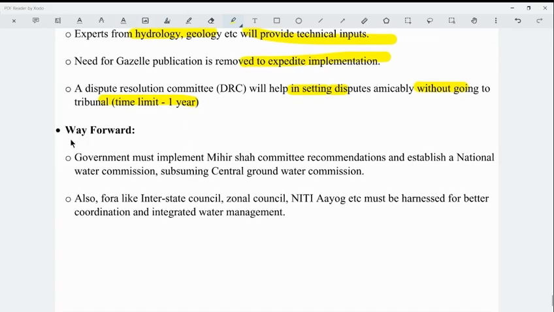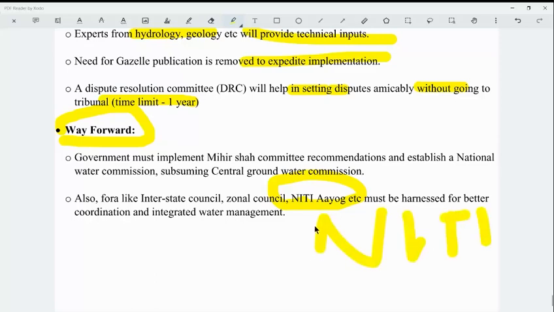So, way forward. This can be used in the conclusion, and also the Niti Aayog is mentioned in the conclusion. So the examiner will know that this candidate is aware of the recommendations or the things said by the Niti Aayog in this regard. Okay, and as I have repeatedly said, the recommendations and the things said by Niti Aayog on different aspects are of very high importance for governance in India. So that is why you have to keep the recommendations by the Niti Aayog in very high regard.